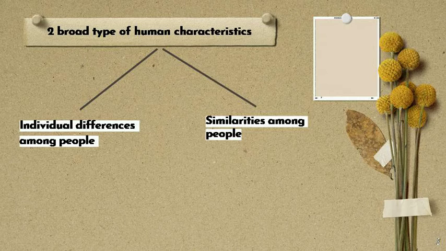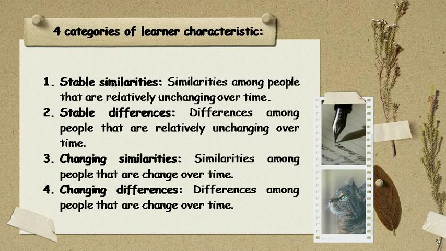The first, stable similarities, is similarities among people that are relatively unchanged over time. The second, stable differences, is differences among people that are relatively unchanging over time. The third, changing similarities, is similarities among people that change over time. And the last, changing differences, is differences among people that change over time.